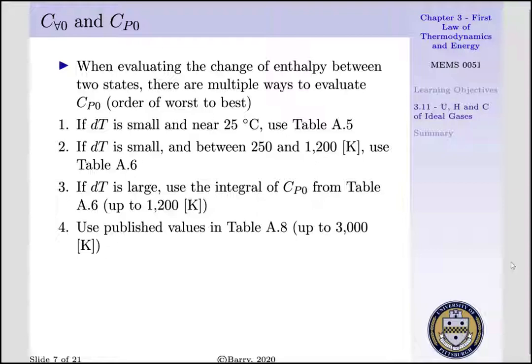If our change of temperature is small and between 250 and 1200 Kelvin, we're going to use table A6, where we can either use our average temperature to evaluate our constant pressure specific heat, or we can take an average constant pressure specific heat. If our change in temperature is large, we're going to use the integral of our constant pressure specific heat from table A6, and this is only valid up to 1200 Kelvin. Lastly, we can use our published values from table A8, which is valid up to 3000 Kelvin. The only caveat is there are not many materials listed in table A8.